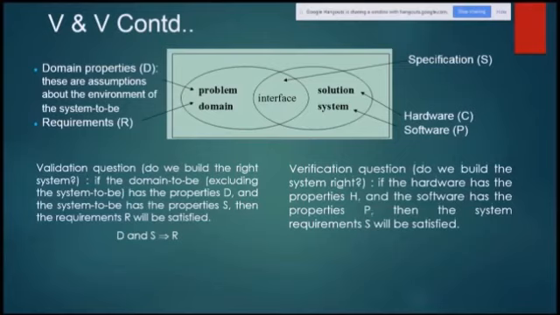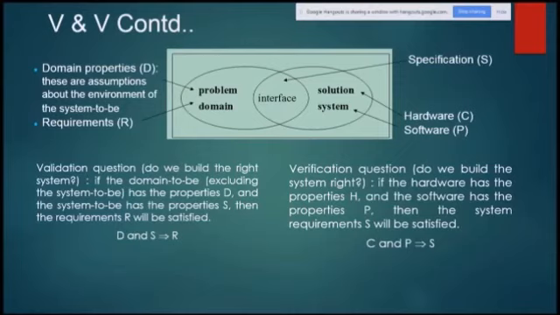Now in the same way, if you look at it with respect to the hardware, software, and specifications, then verification question: do we build the system right? If the hardware has the properties C and the software has the properties P, then definitely the software system specification S will be satisfied. So hardware and software, C and P, will lead to the system specifications being met.